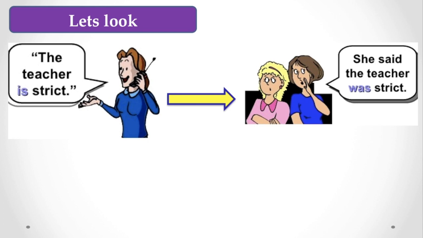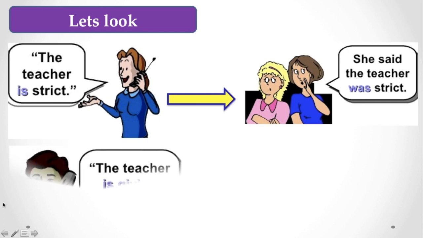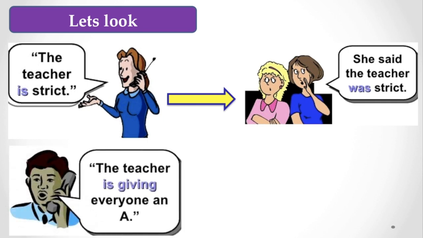Here you find the examples. Again, in another example on the slide, you find the teacher is giving everyone an A grade. Here the man talked about something and his speech has been presented within inverted commas, and this is called the direct mode of narration.